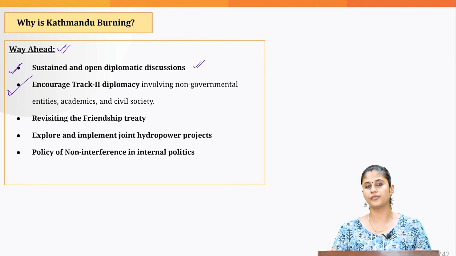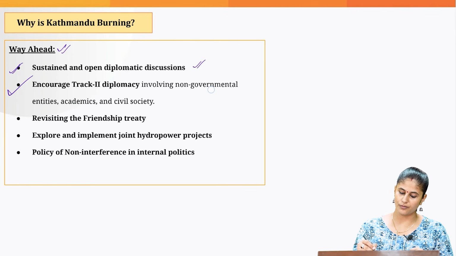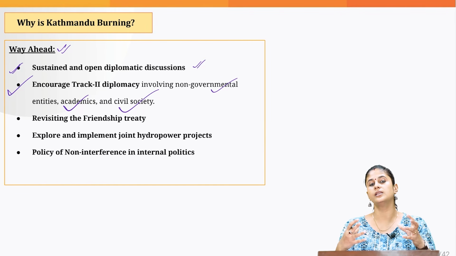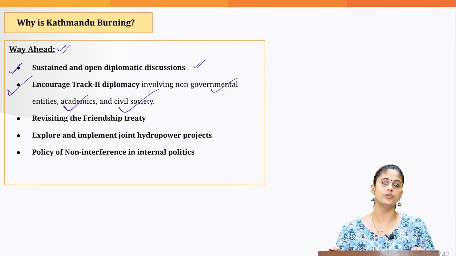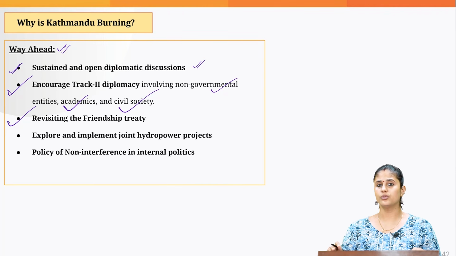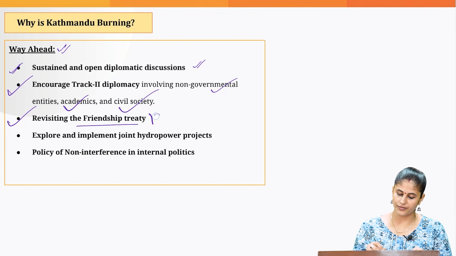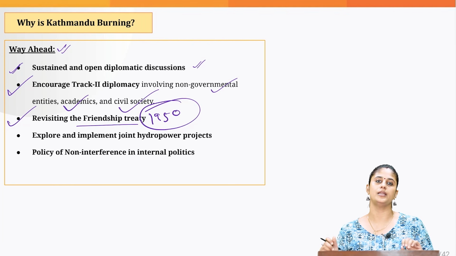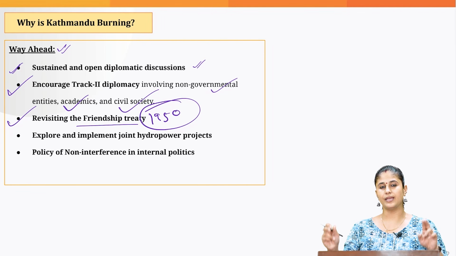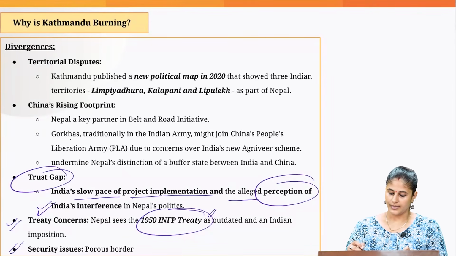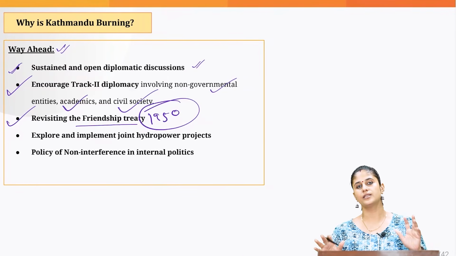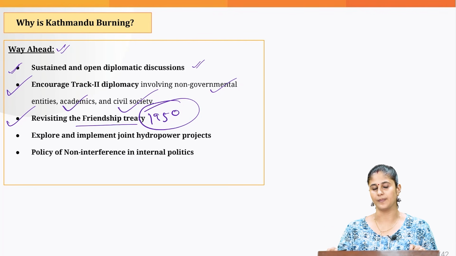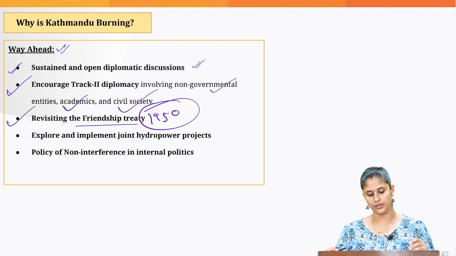Then we should make use of Track Two diplomacy, basically involving NGOs, academics and civil society organizations to further strengthen people-to-people ties. Then we need to revisit the Friendship Treaty of 1950 and align it with the Nepalese people's interest, so that we can address the perception that India goes by its own interest and is interested in imposing it on the Nepalese people. Okay, so the big brother syndrome that is there, we need to address.